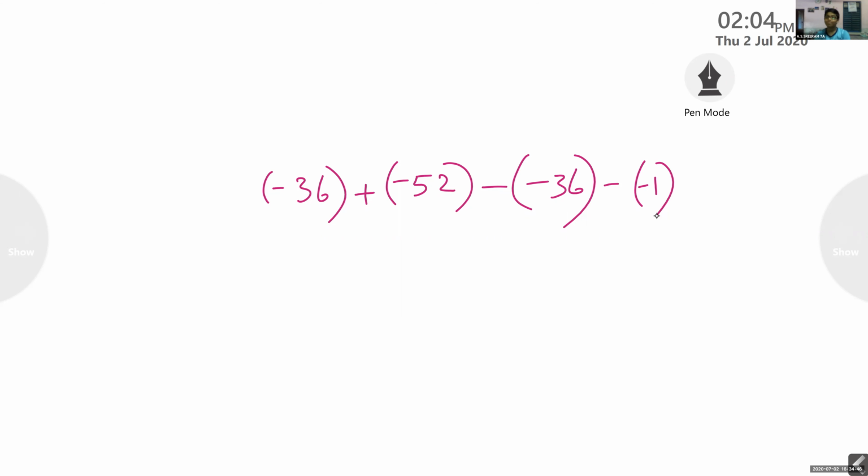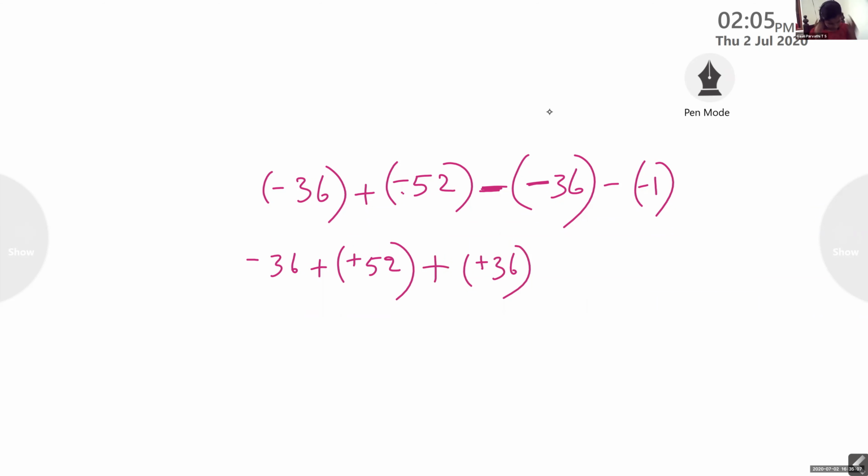Check. Negative 36, we will take negative 36. Then plus minus, so what? Change the sign and add. Then minus, isn't it? Subtract, so change the sign. Then next is negative, so again positive. Change the sign and add. What will you get? Negative 51. Negative 36, only one negative number here.